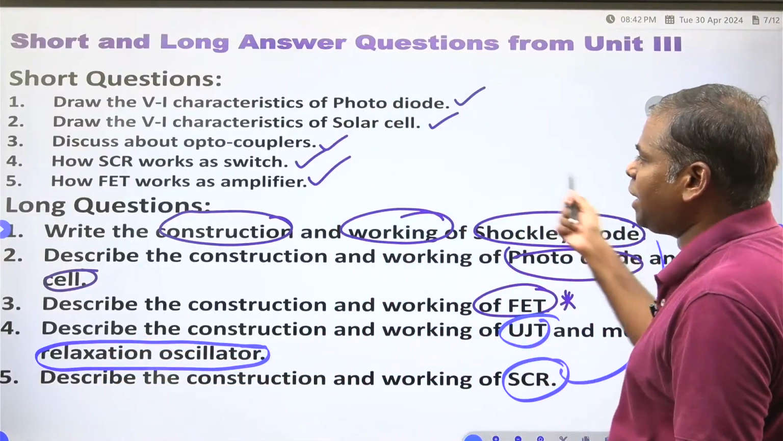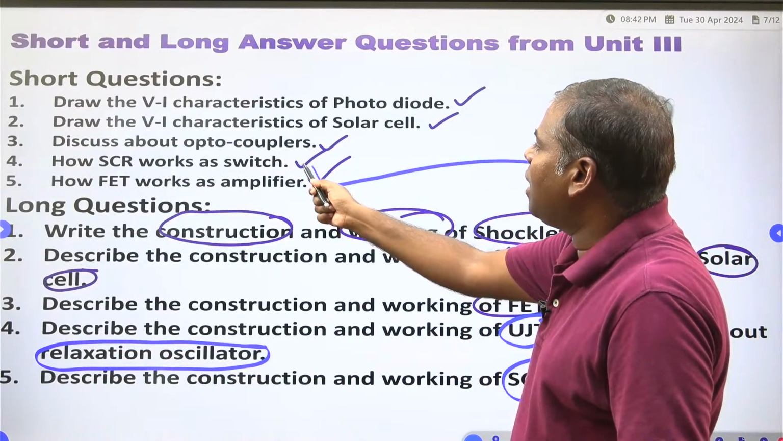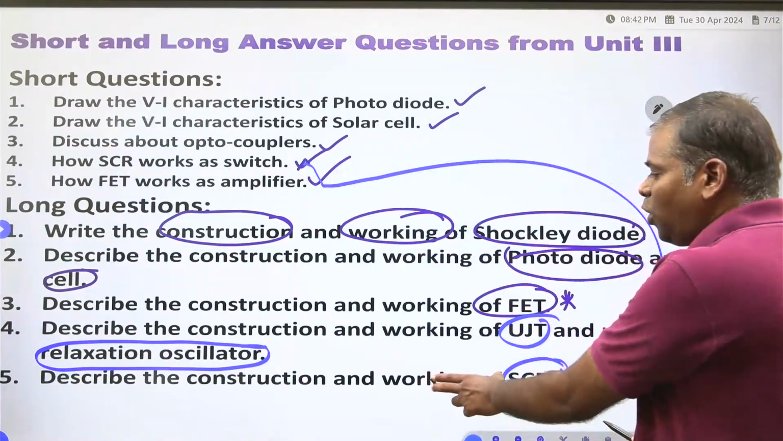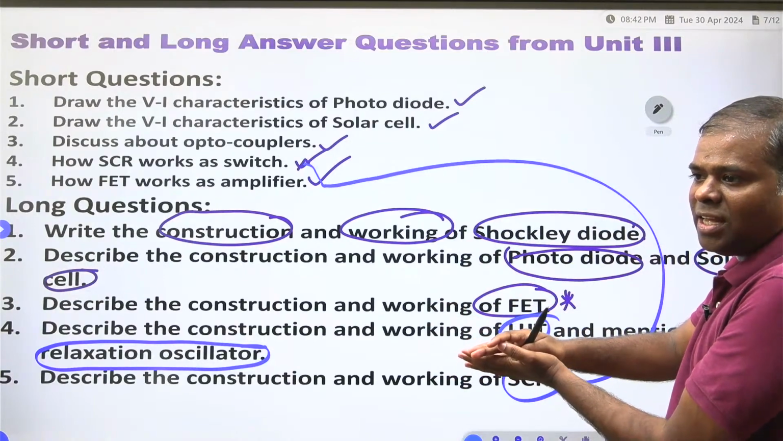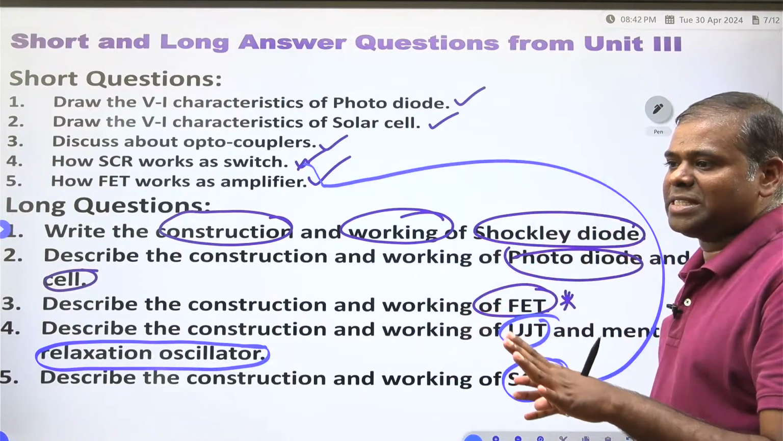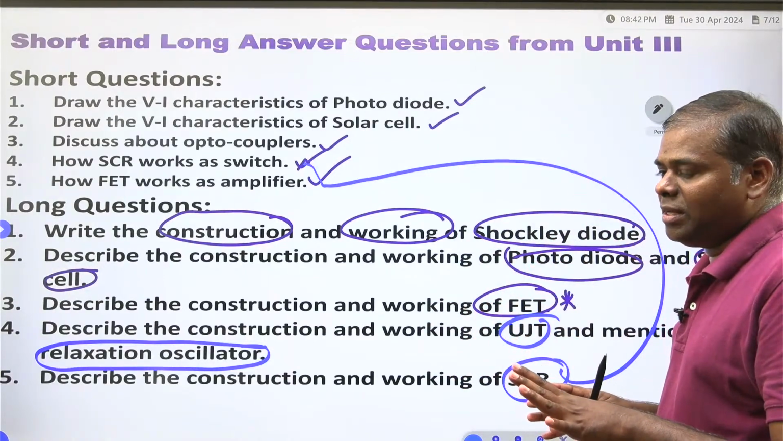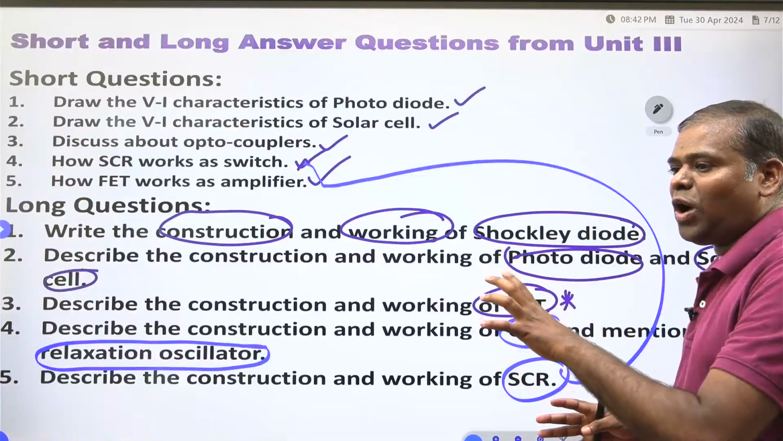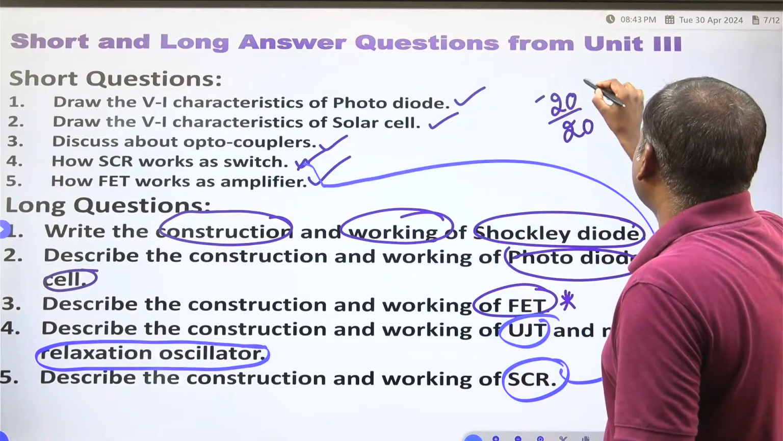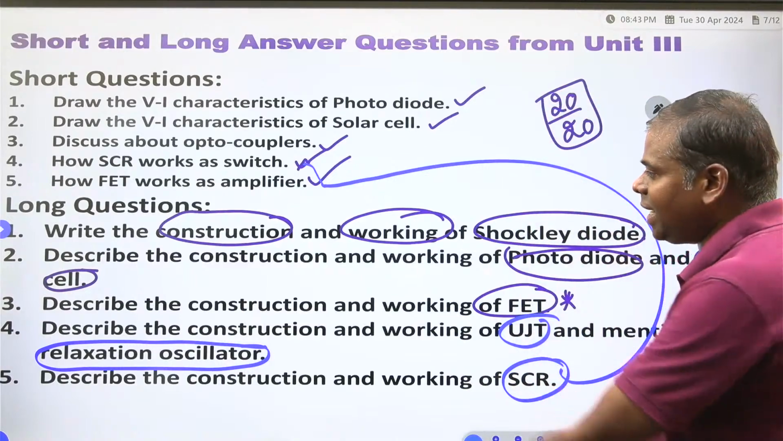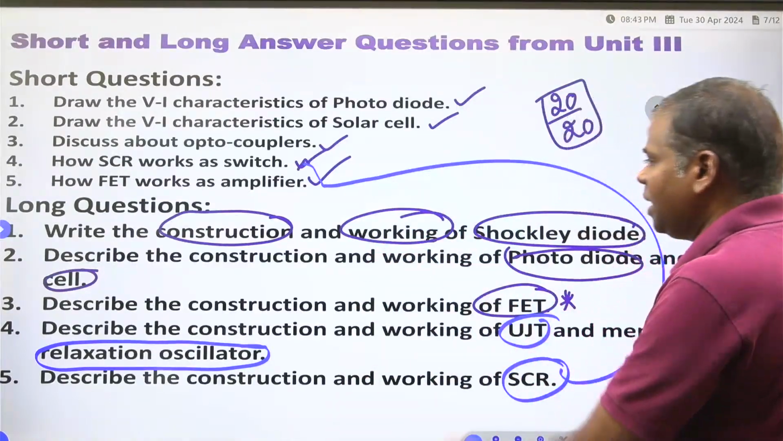Already that application I made in short questions, so that's why I made only long questions. You read these 10 questions. Only 4 topics are there in unit number 3. You have to read 10 questions, and you will get 20 out of 20 in your competitive theory examination. Clear? This one you have to remember.